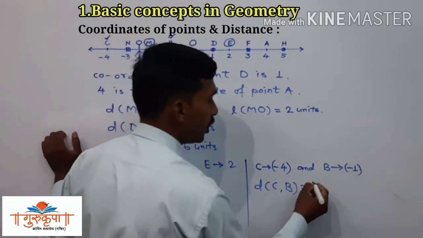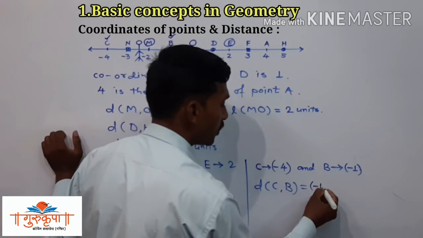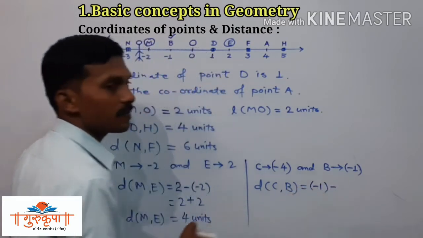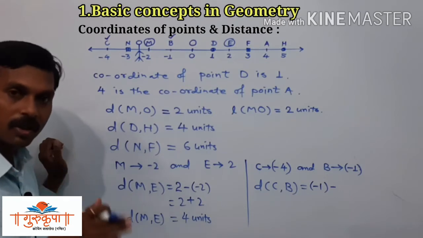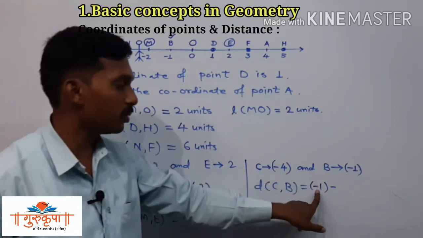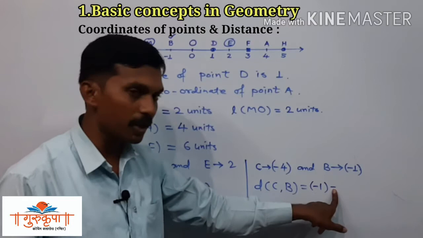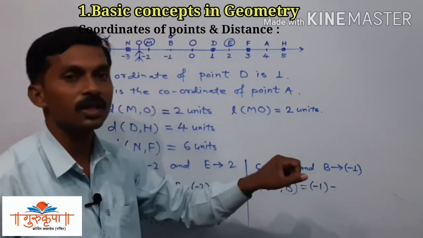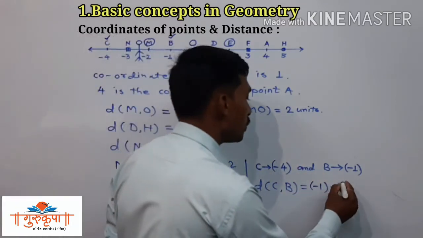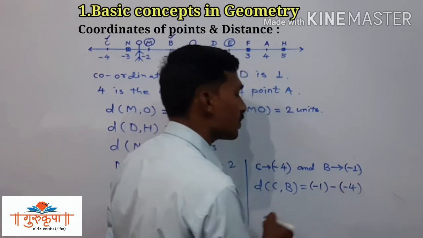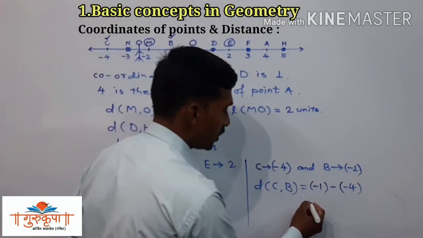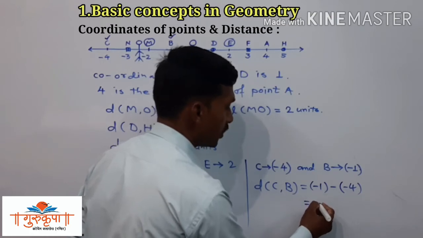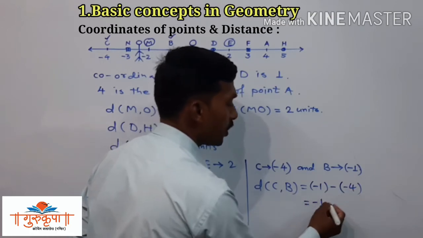Here the bigger coordinate is minus 1, so we write minus 1 here. Minus. We have to take the difference of the bigger coordinate and smaller coordinate. And now we write the smaller coordinate, that is minus 4. Now simplify this. It's minus 1 as it is. Minus into minus is plus.